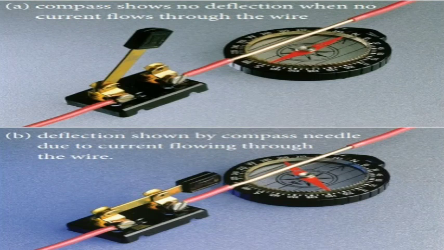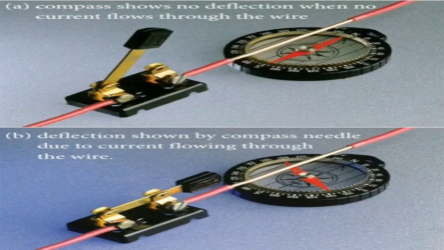In the image, two circuits are given. In the first circuit, the key is open. Near the wire, the compass needle is kept, and there is no deflection in the compass needle because the key is open. There is no flow of current in the circuit. In the second circuit, the key is closed and the current is allowed to pass through it, and the compass needle shows deflection, which means the current carrying conductor produces a magnetic field around it. So this is Hans Christian Oersted's experiment, which connects both electricity and magnetism, like electromagnetism.